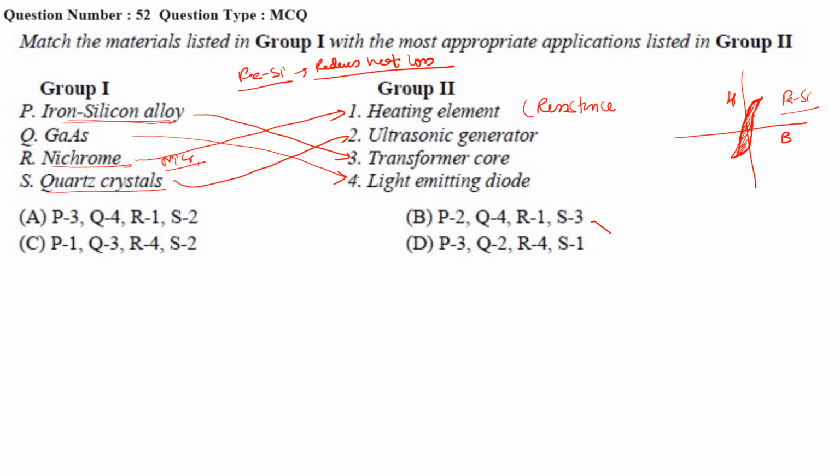P matches with 3, Q matches with 4, okay, R matches with 1, okay, S matches with 2. So option A is the correct answer.